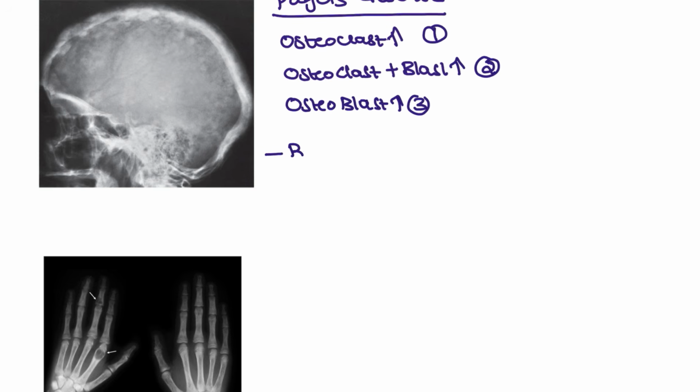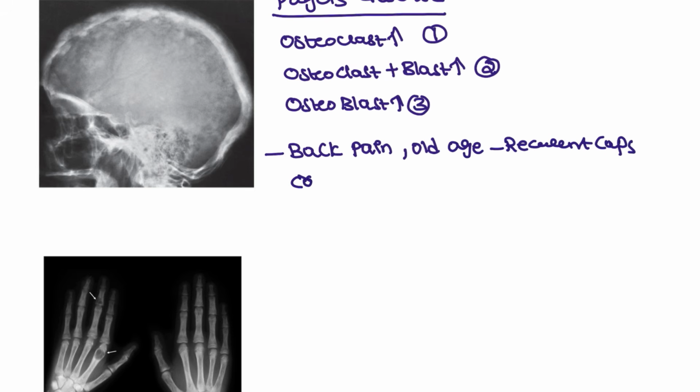The patient will again have chronic pain. The back pain will be mentioned by the patient, and it occurs in old age people. In the olden days, how they described it is that old age people used to wear different caps to cover their bald head. So these patients will be changing to bigger caps, recurrent caps will be seen, and also the cranium is so swollen that it can cause cranial palsy also.